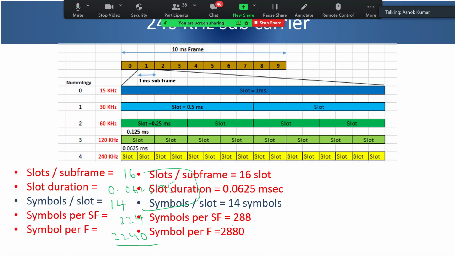I was trying to give an example of how mixed numerology can be used within the grid or subframe itself in a particular use case. Yes, sir. Thank you.